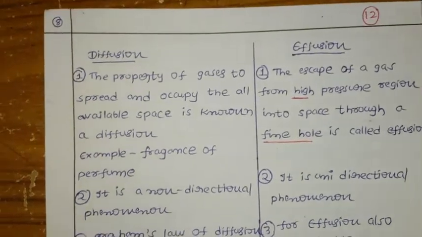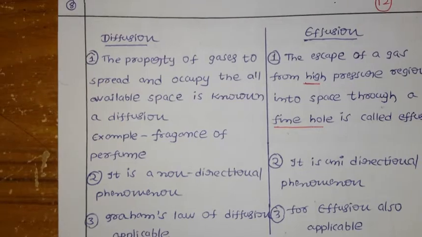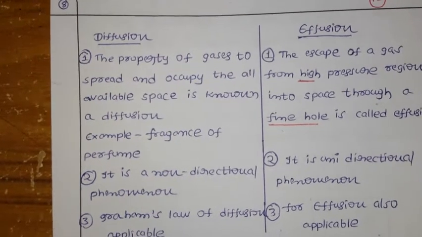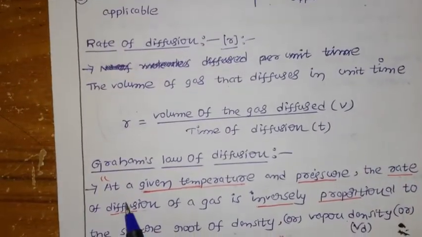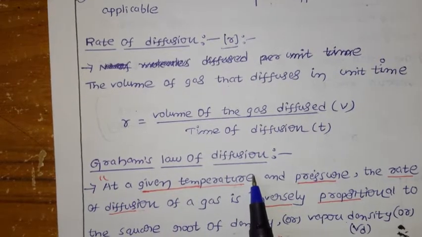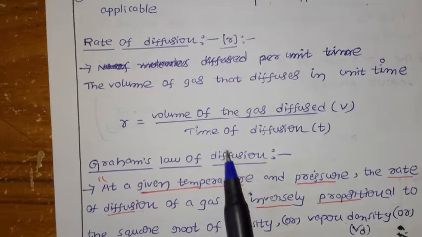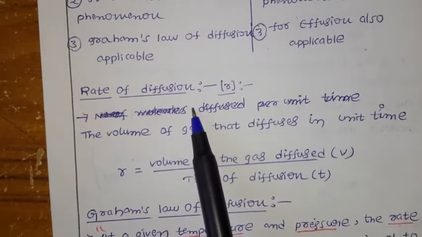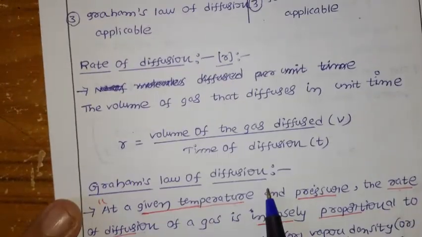Students, we already came across Boyle's law, Charles's law, Avogadro's law, Gay-Lussac's law, and we already discussed the combined gas law. Okay, now let us discuss Graham's law of diffusion. Before going to that, we should know the definition of diffusion. After that we will discuss the rate of diffusion. Then we will go for Graham's law of diffusion.